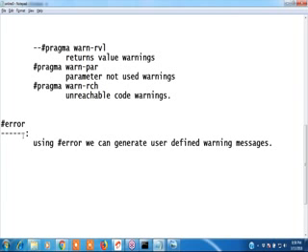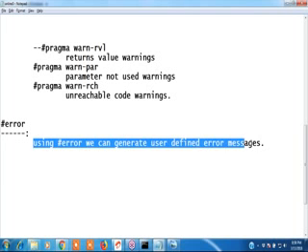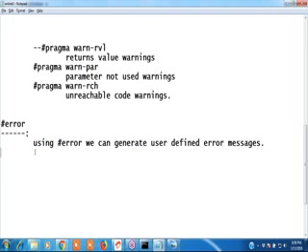Okay, what is hash error? I will write a program, guys. See, using hash error, we can generate user-defined error messages. Okay. See how to generate user-defined error messages. I will show you now.